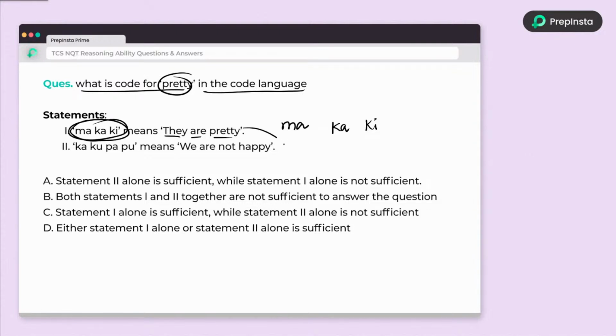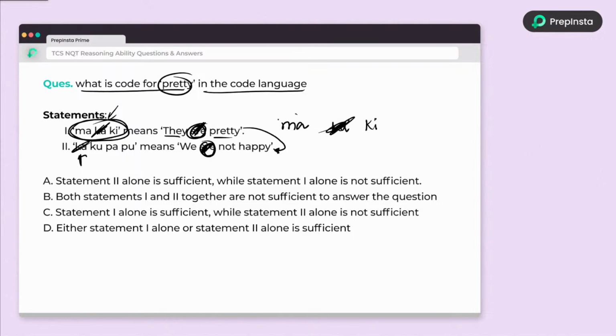And is pretty in the second statement or not? Pretty is not in the second statement. If pretty is not in the second statement, then my keyword also won't be there in the second statement. So Ka is the common word, which is already not for pretty. It is for R. See, R is second place. So Ka is second place in the first and first place in the second statement. So there is no order for the buzzwords or keywords also. So I have eliminated R.